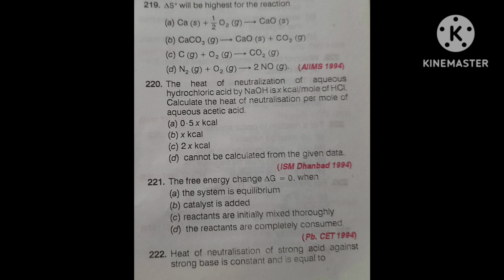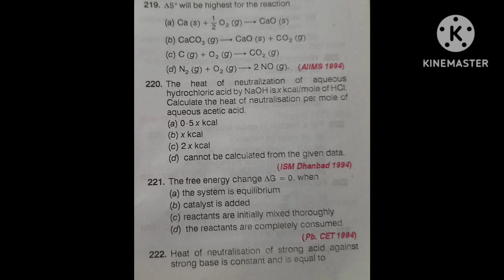Its correct answer is cannot be calculated from the given data, option D. Because for HCl and NaOH, the value is fixed, as both are strong. Suppose its value is already given as x kilocalorie. Then in the given options, they have given some values. The first option, 0.5x kilocalorie, is not possible. The second, x kilocalorie, will also not be equal because acetic acid is a weak acid. The third option, 2x, is also not possible. And the fourth option is cannot be calculated from the given data.